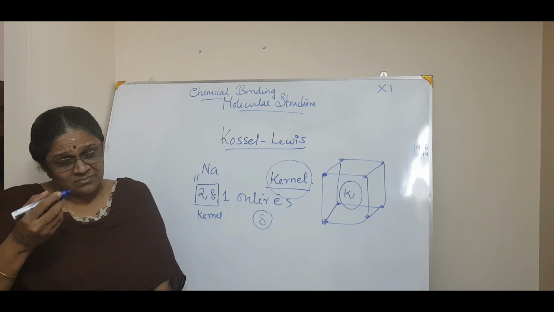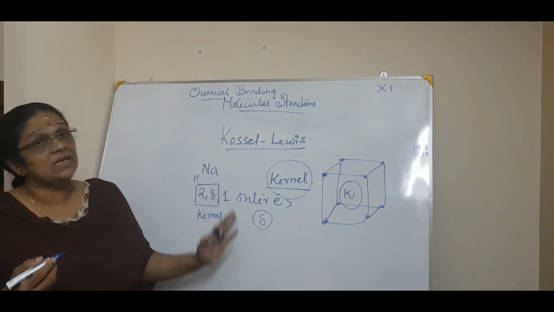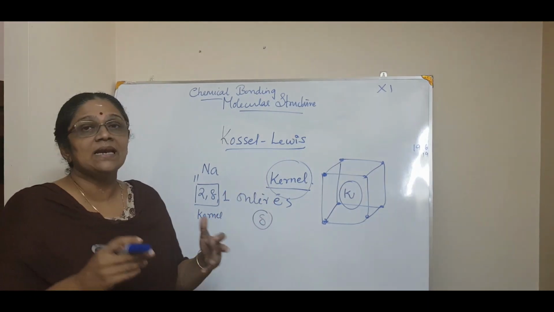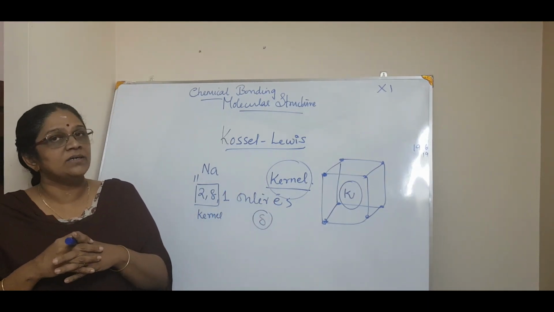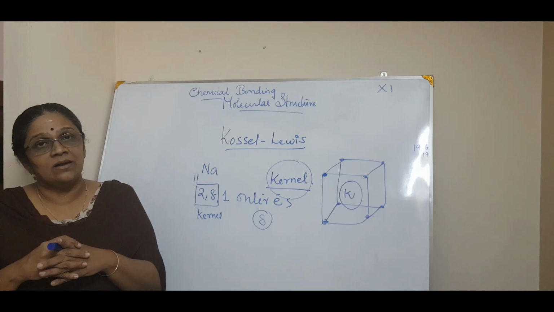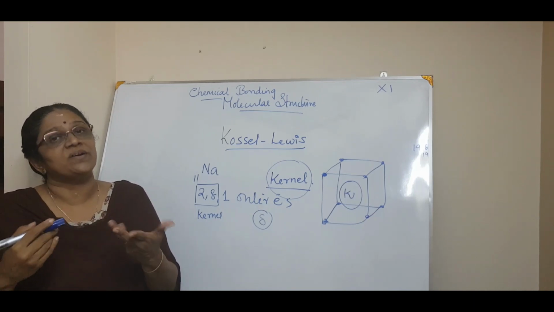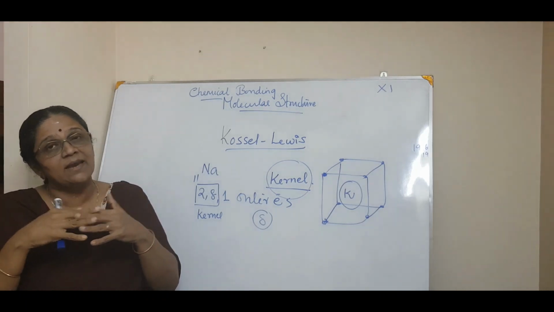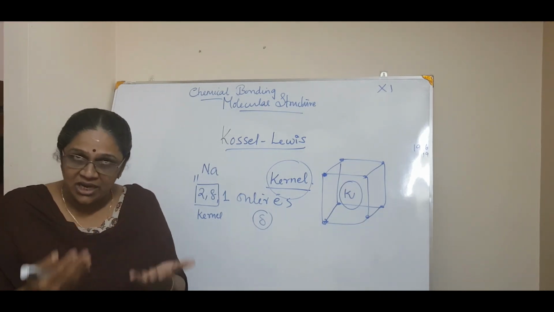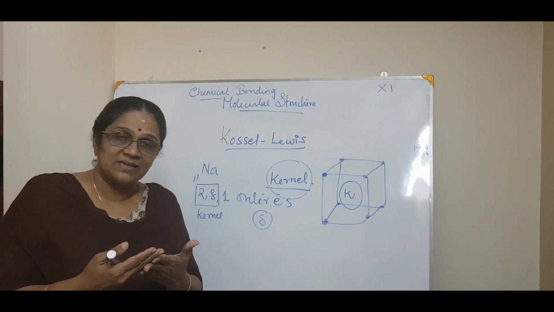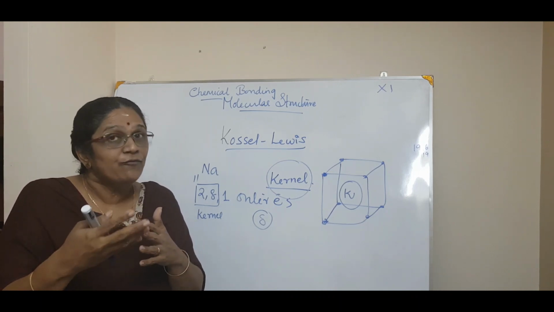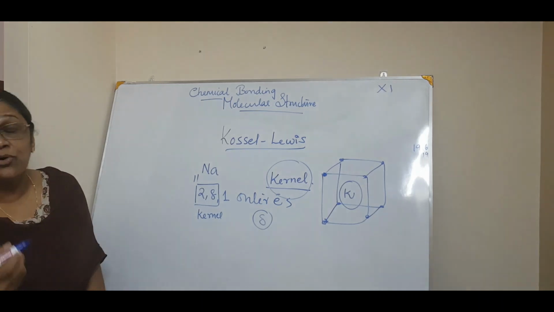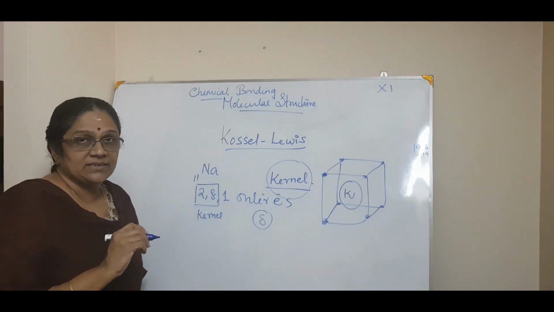Okay, so that is about this Kossel-Lewis approach. Now he says that atoms are linked by chemical bonds in order to become an octet. They form a chemical bond by sharing or gaining or whatever, for whatever reason they form it, they tend to form an octet. Then the stable outer electronic configuration is the octet.